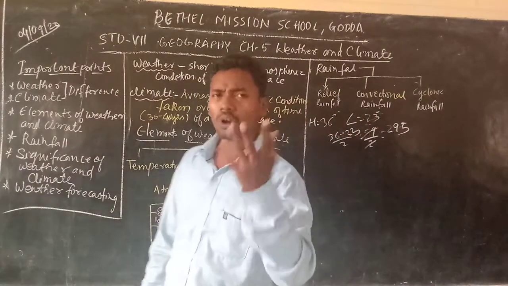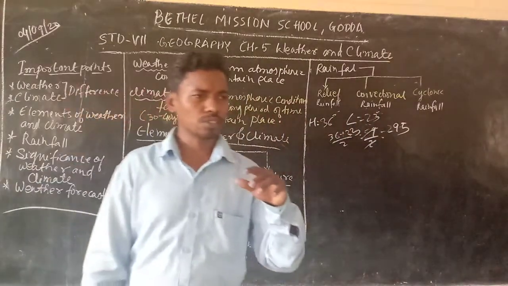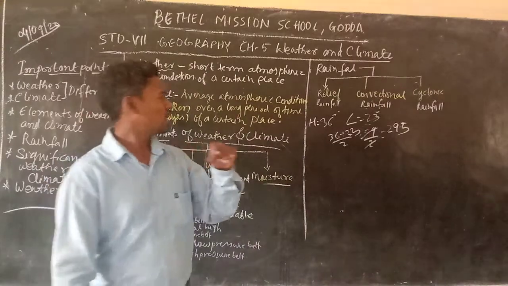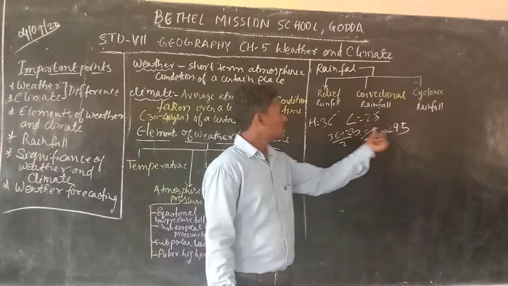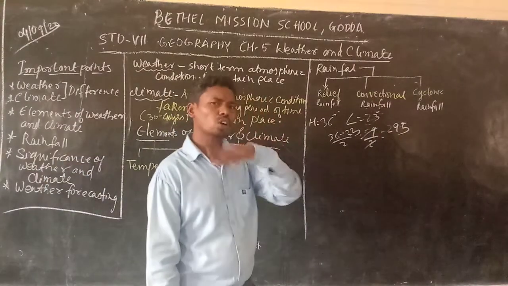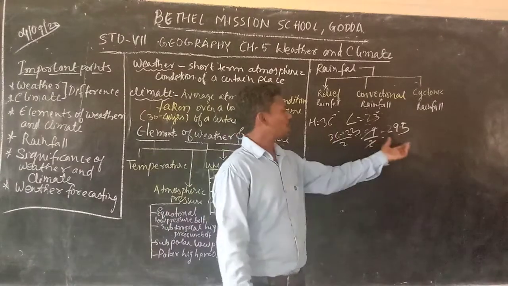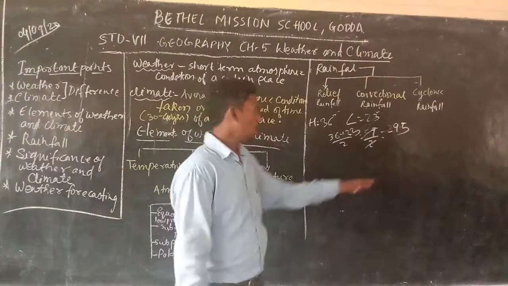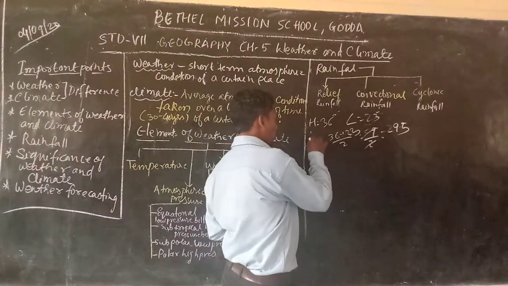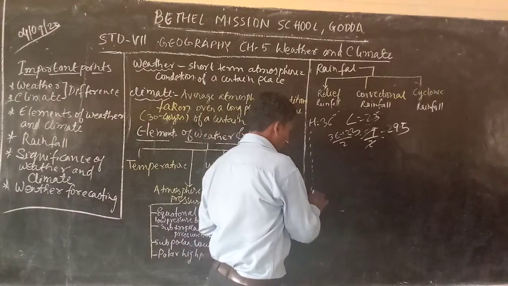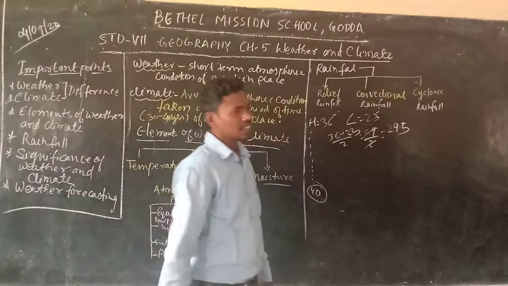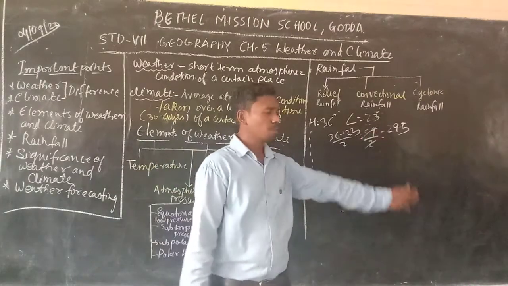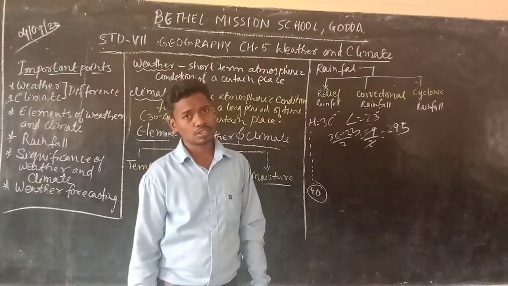So it is quite hot. Okay. So you understand. It's not very hot, but quite hot. It's moderately hot. So this is your hot climate. It's hot weather today. If the same reading goes on for up to 40 years, then we can say that the climate of a place is hot.